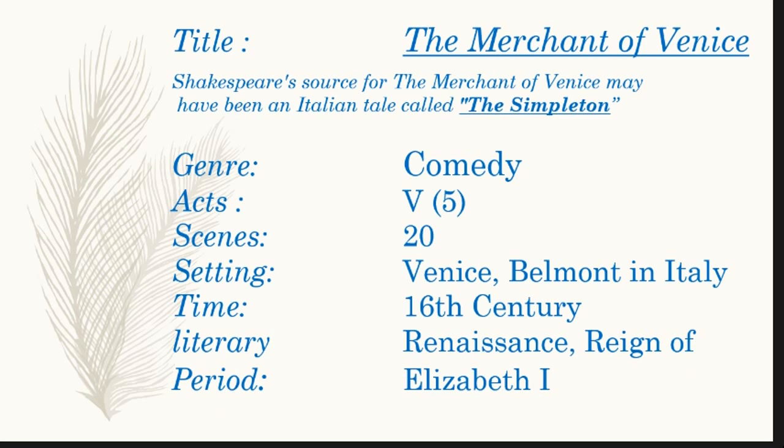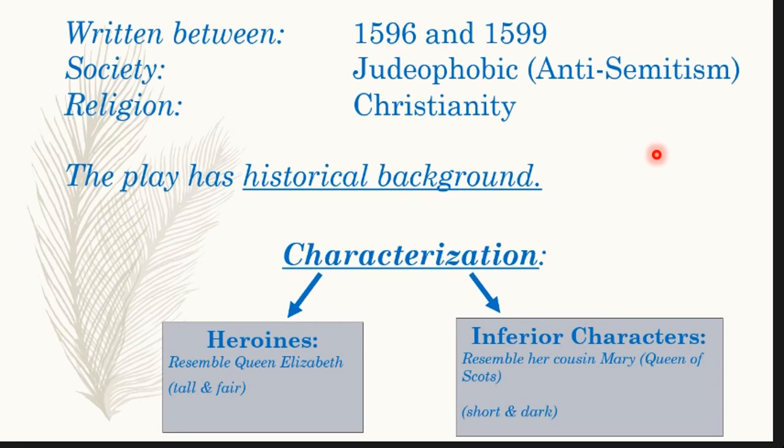There are 5 acts and 20 scenes in the play. The setting is Venice and Belmont in Italy. It is a 16th century Renaissance play from the reign of Elizabeth I, and is written between 1596 and 1599.